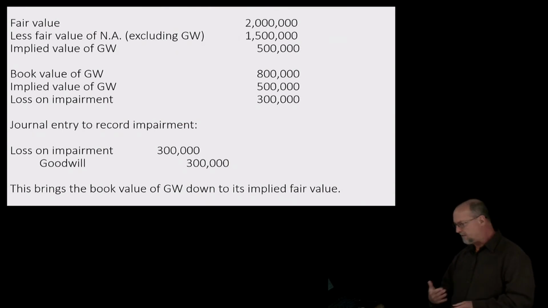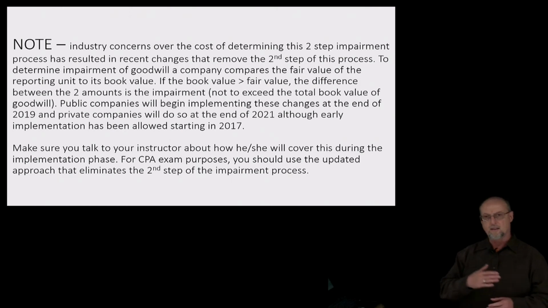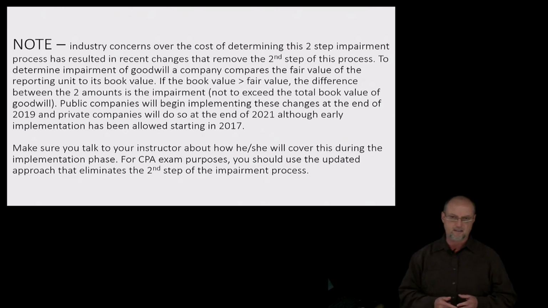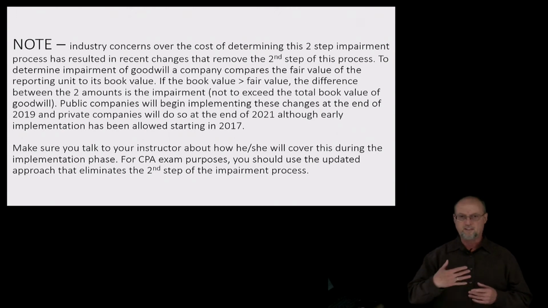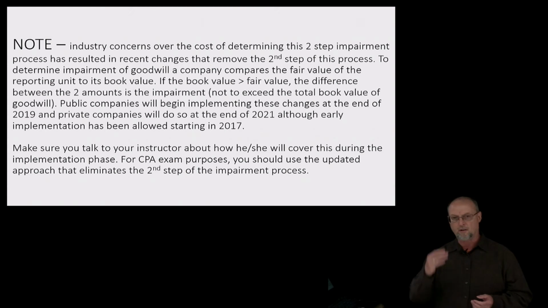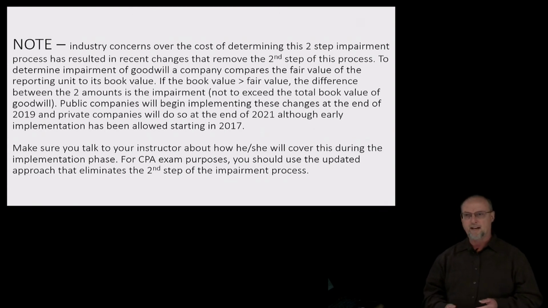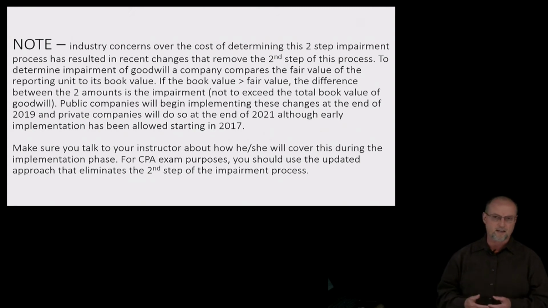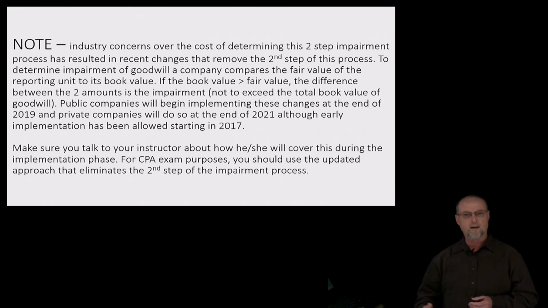Now, as of the date of this recording, we are in the middle of an implementation phase. So I need to talk about that. There must have been enough pushback from industry on this process of calculating the fair value of net assets that the accounting profession has said, okay, let's simplify the process and we're going to eliminate step 2 of this process of calculating implied fair value.